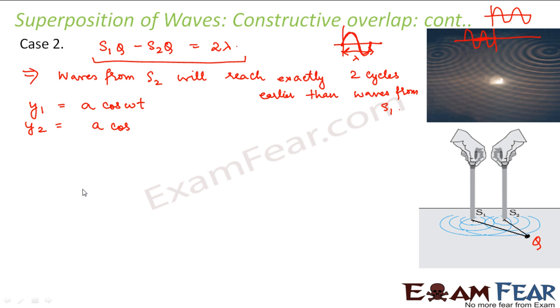So what would be the phase difference? Let us calculate that. When we talk about a path difference of lambda, how much phase difference does it correspond to? Lambda corresponds to 2 pi, because in one cycle you have 2 pi. So when I talk about 2 lambda, it corresponds to 4 pi. Right? So a path difference of 2 lambda corresponds to a phase difference of 4 pi. So we will say that y2 will be equal to a cos (omega t minus 4 pi).